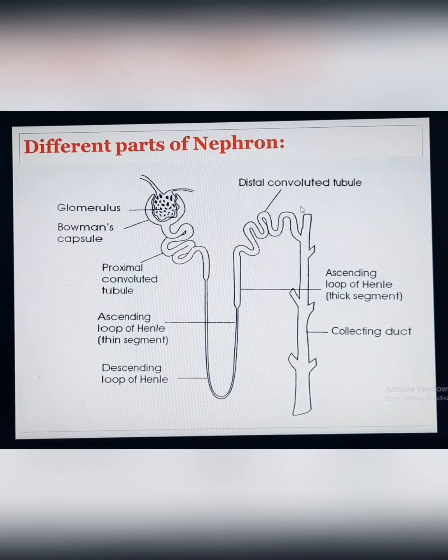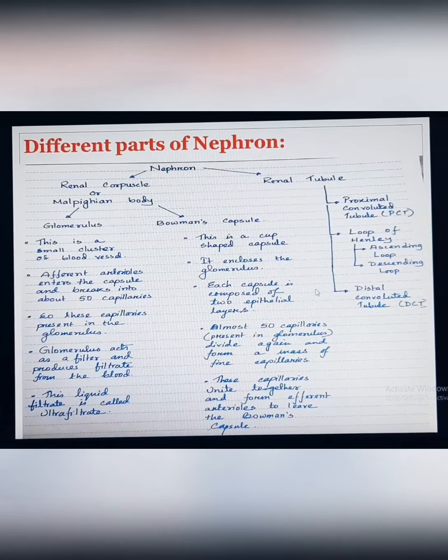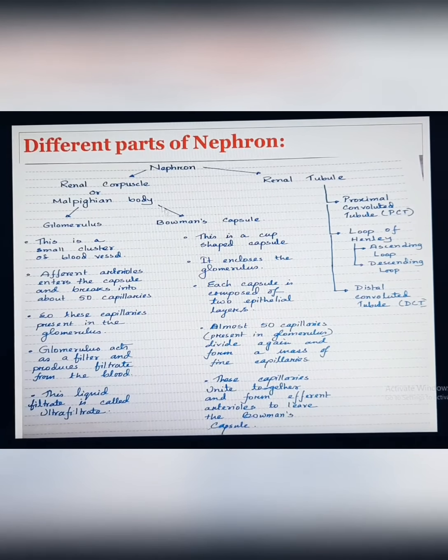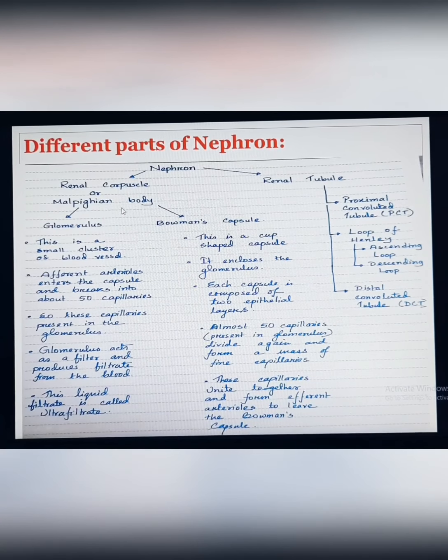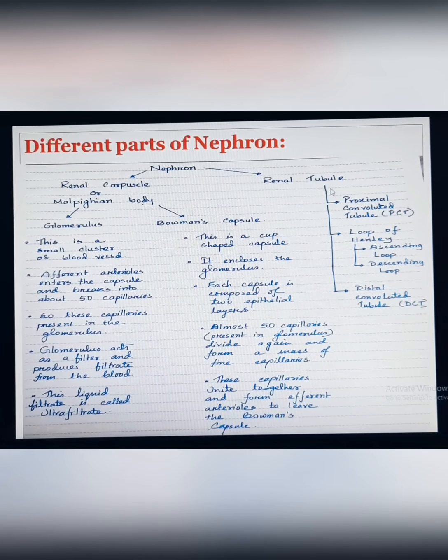It is just the ending of the nephron. After the distal convoluted tubule, it joins with the collecting duct. The collecting duct collects the urine and sends it to the ureter. So what are the different parts of the nephron? There are the renal corpuscle or Malpighian body, and the renal tubule.